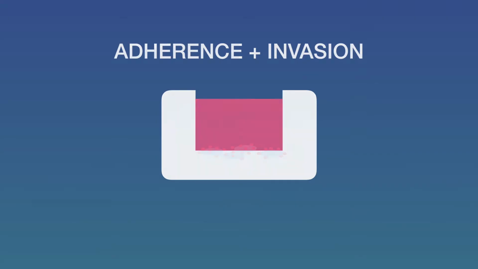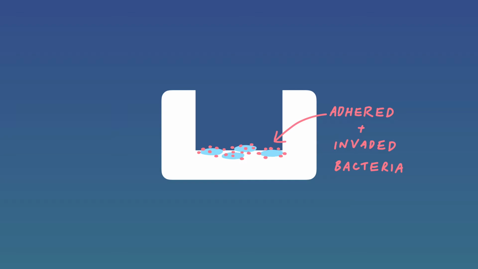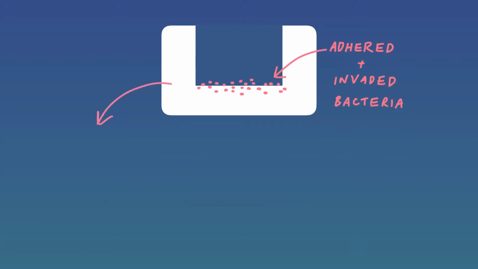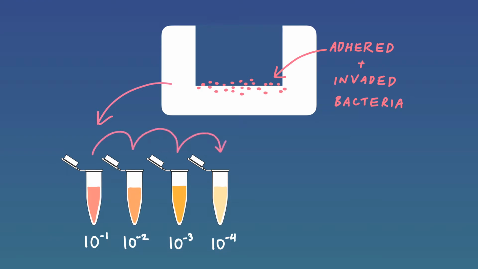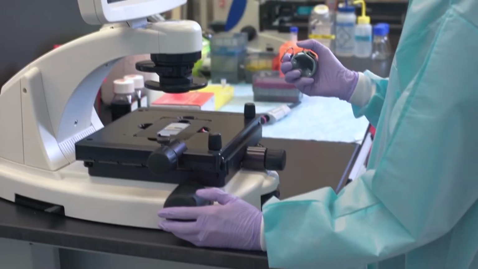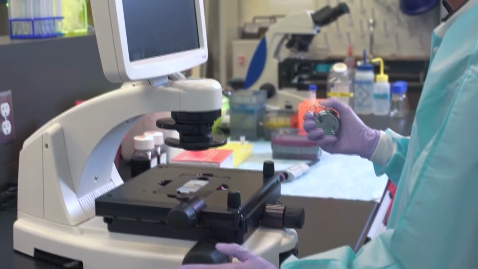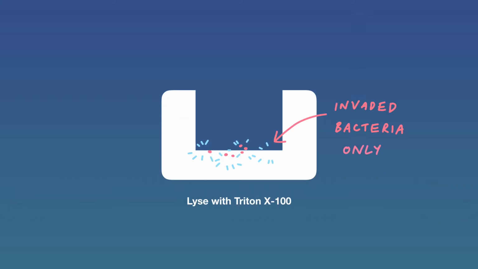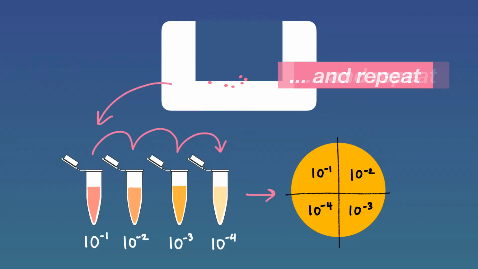After 4 hours of incubation, we washed off the non-adherent bacteria with PBS and lysed the cells in one of the plates with a detergent. What's left are bacteria that have adhered and invaded, and serial dilutions of these were plated onto BHI plates, and then the number of colony-forming units were counted. Now, to figure out the proportion of bacteria that invaded, we added gentamicin to the other plate of human cells to kill off only adherent bacteria. After another 2-hour incubation, we lysed the cells with detergent and did the same thing as before.